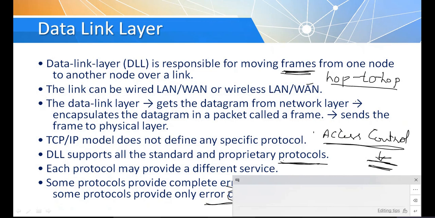Then flow control, yesterday I was explaining about flow control. What is flow control?